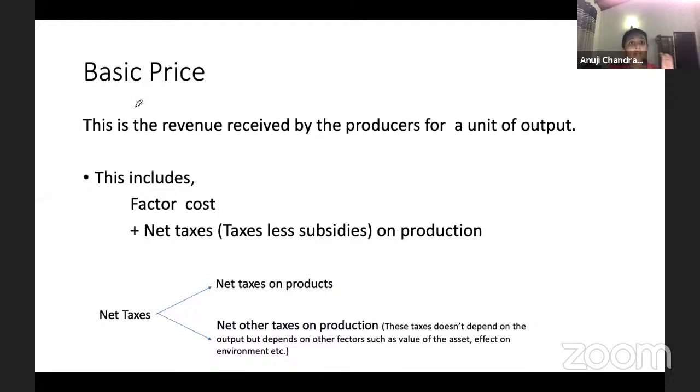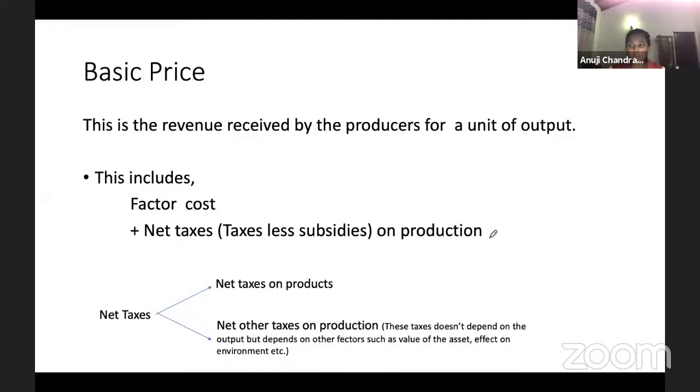Just remember that this basic price should include the factor cost and the net taxes on production. If you calculate it using the output approach, it's usually included in the output, but in the income approach, you have to add it separately.